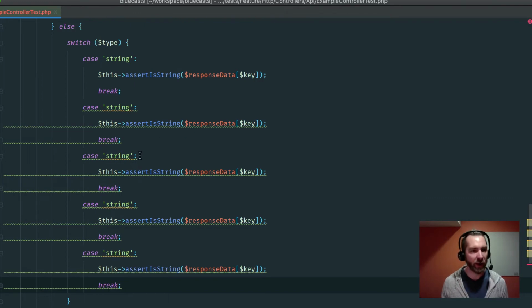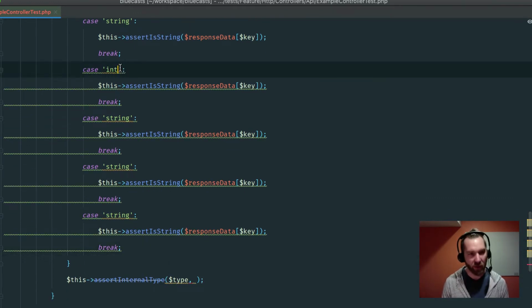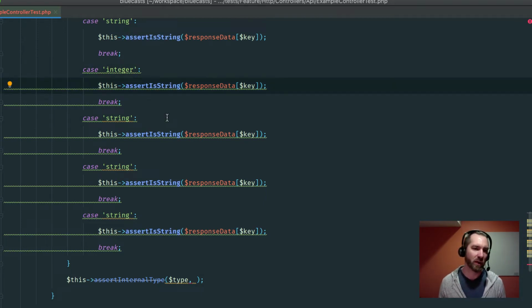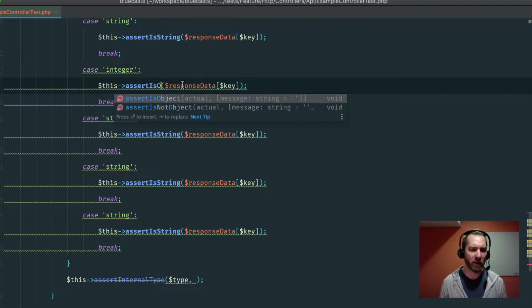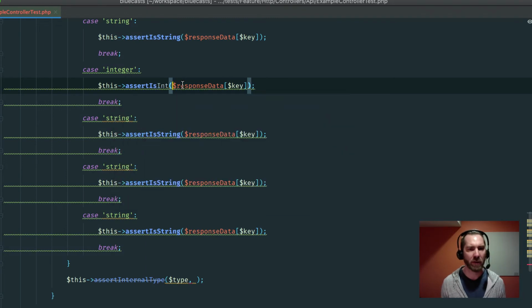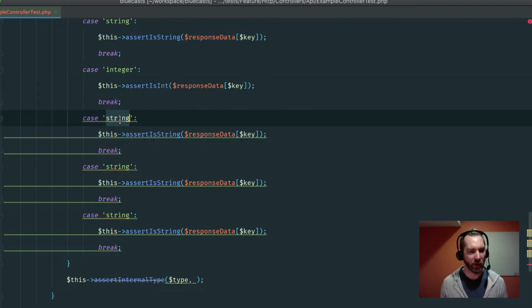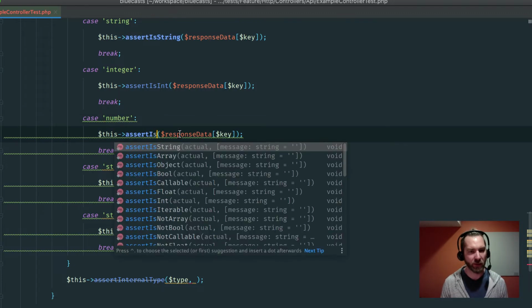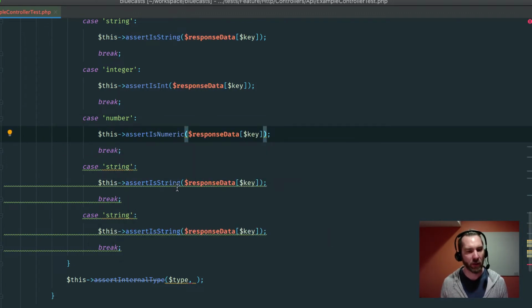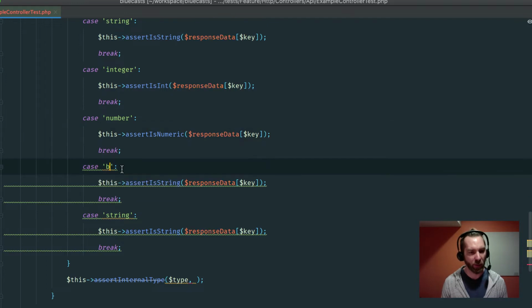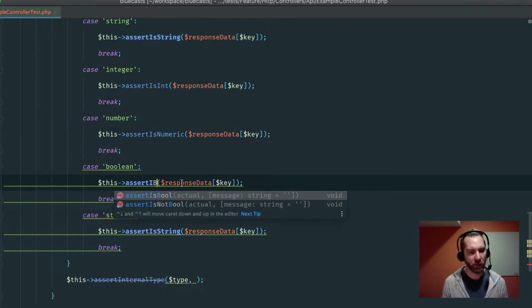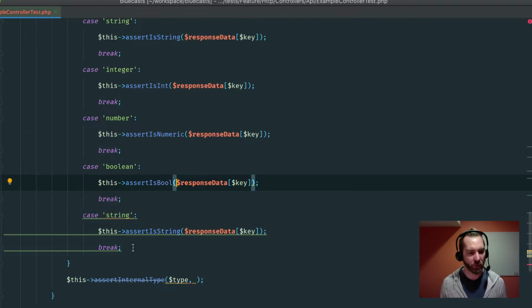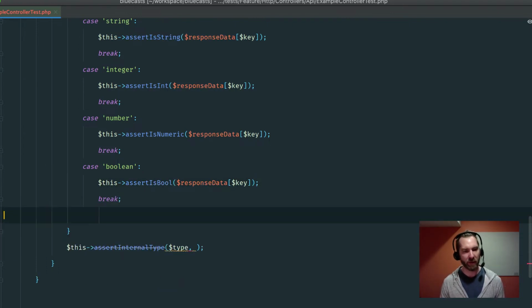All right, let's format that. And let's call this integer. And we'll say assert is int, I think. Int. Cool. And the next one is number. So I think we'll say is numeric. And then we've got a boolean. And we'll say is bool. Awesome. And I don't think we have anything else.